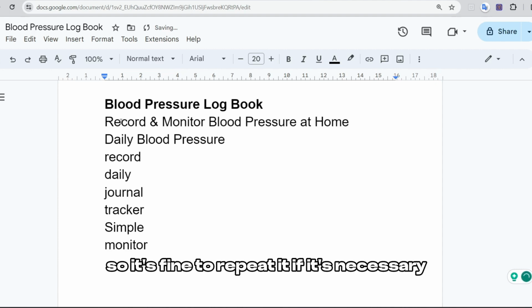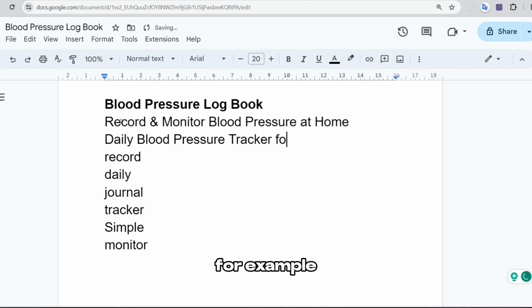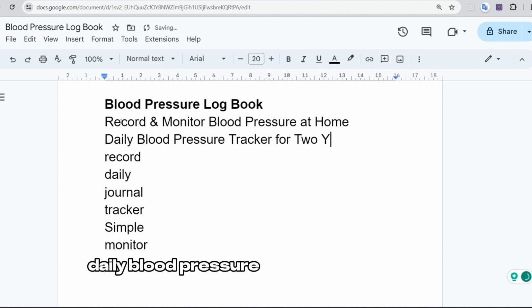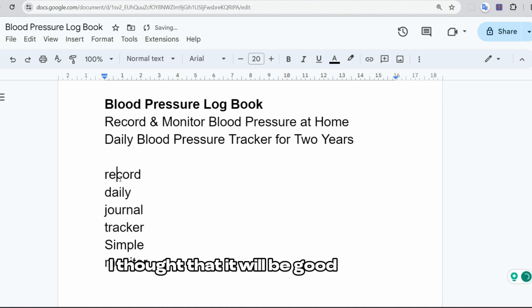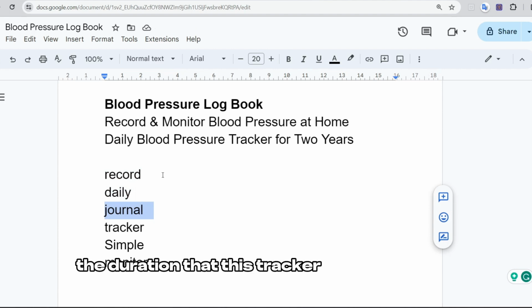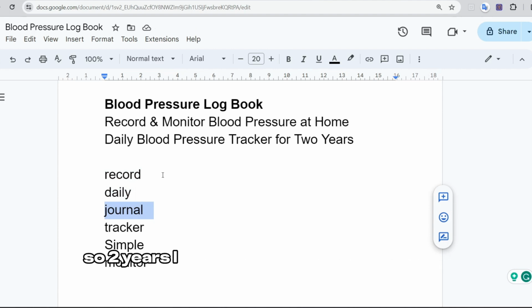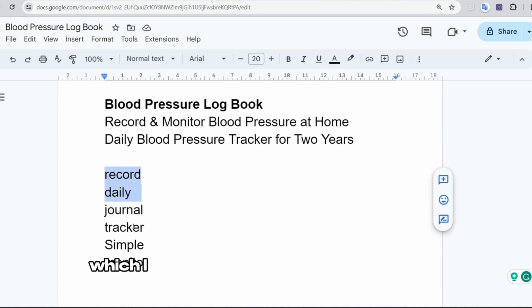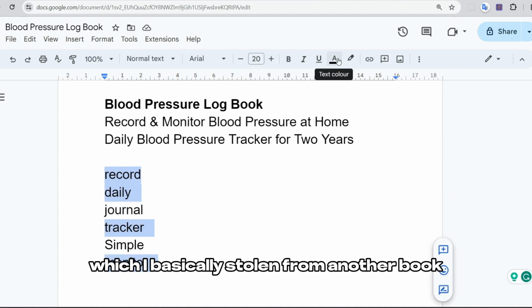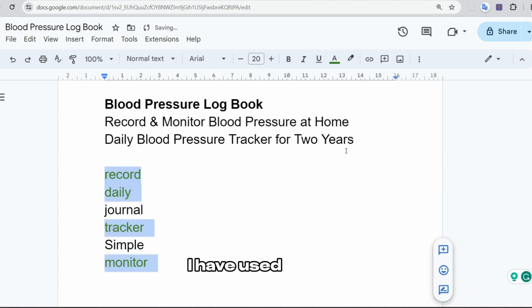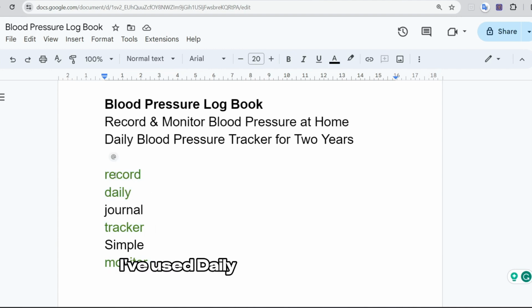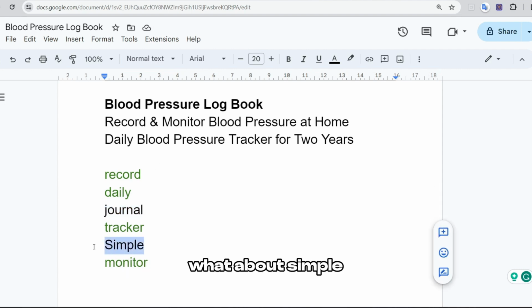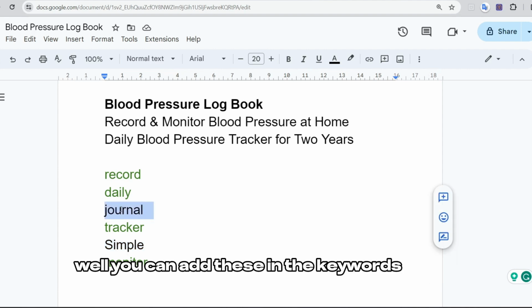And I can write another sentence, for example, daily blood pressure tracker for 2 years. I thought that it would be good to include the duration that this tracker can be used for. So 2 years. They can use it for 100 weeks to monitor their blood pressure, which I basically took from another book. So as you can see, I have used record, daily, tracker, and monitor. What about journal? What about simple? Well, you can add these in the keyword boxes.